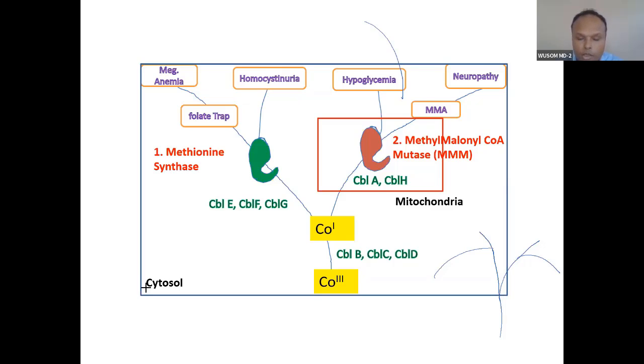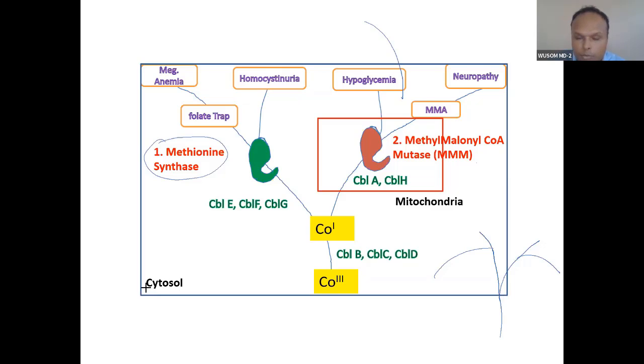Actually, when cobalamin enters the cell, it is inserted into 2 proteins. One is methionine synthase, that is cytosolic, and the other is mitochondrial methylmalonyl coenzyme A mutase. Only 2 proteins are there in our body. When it is incorporated into these, a series of proteins are responsible for incorporating it.